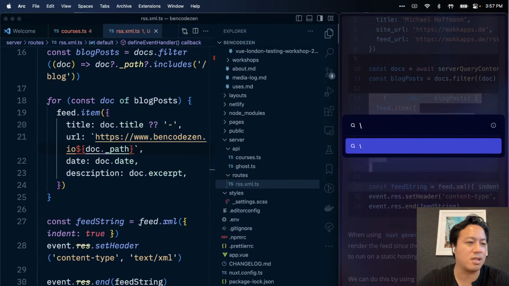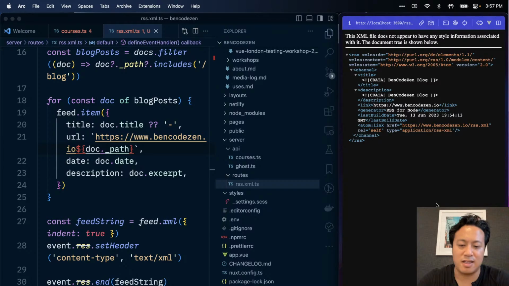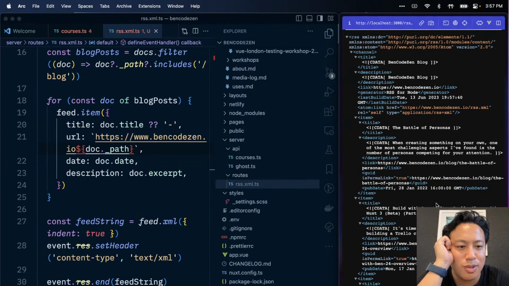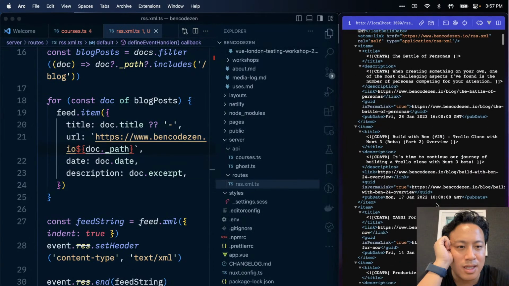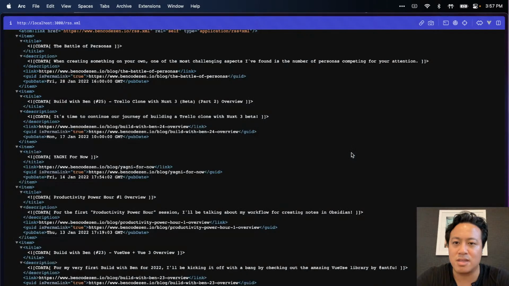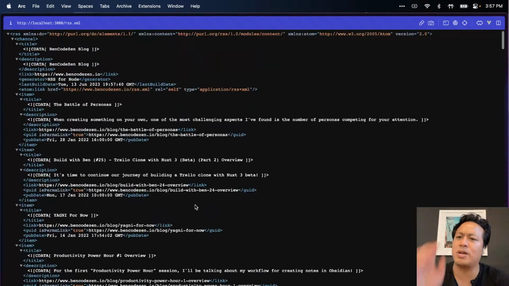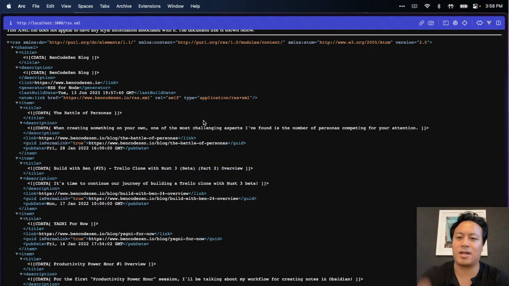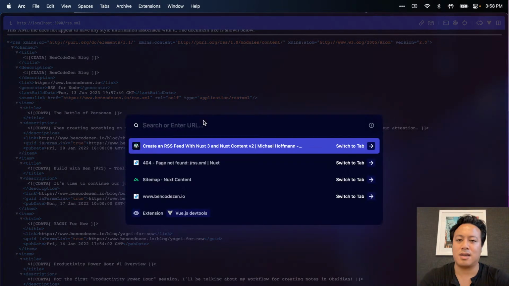Will this work? That's the big question here. Oh, hey, that kind of worked. Yep. All right. So again, for whatever reason right now, my blog is down, so I'm figuring out deployment issues, that's a whole other thing. Now, the slightly weird thing though is that the seed data is saying Ben Code Zen blog. Is that right? All right, let's go.